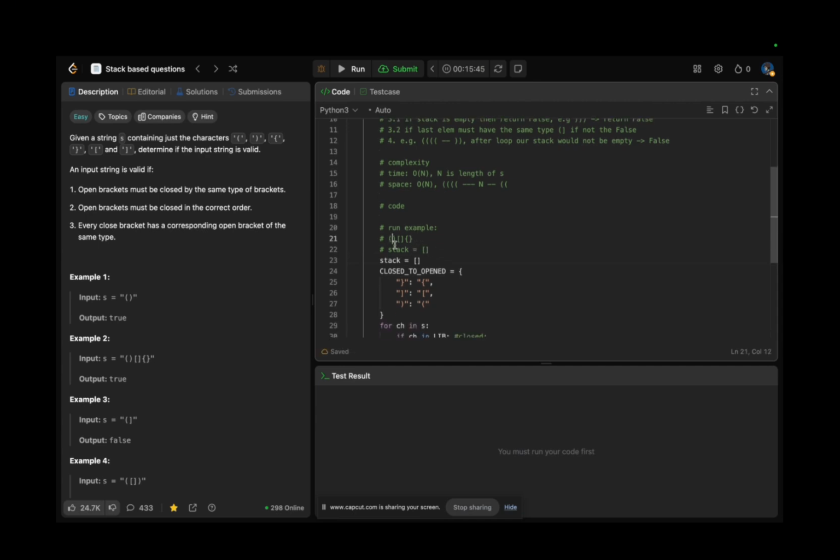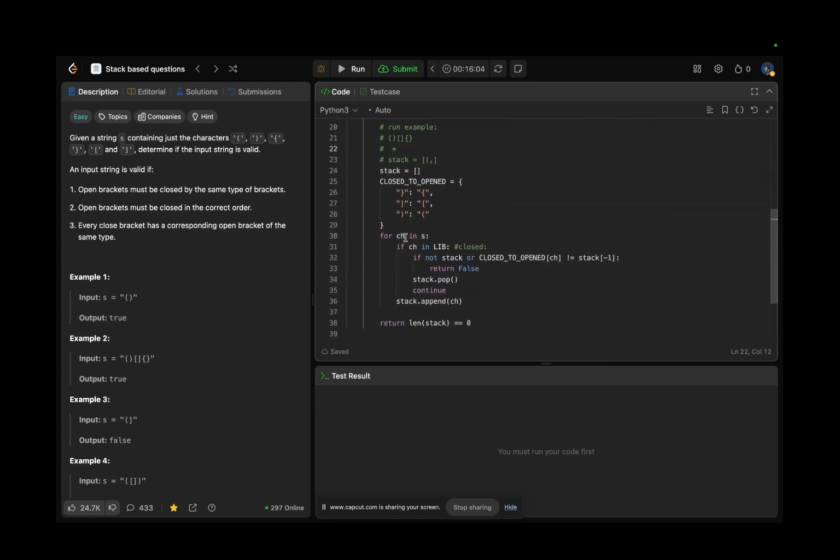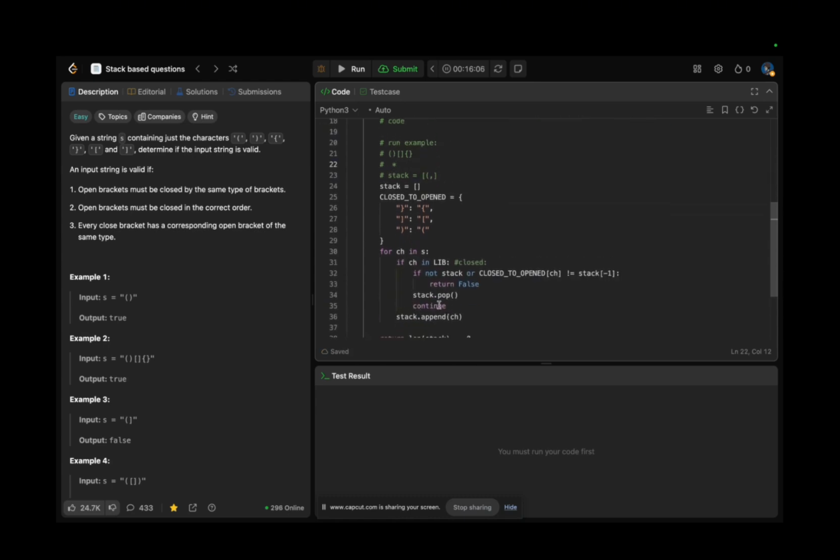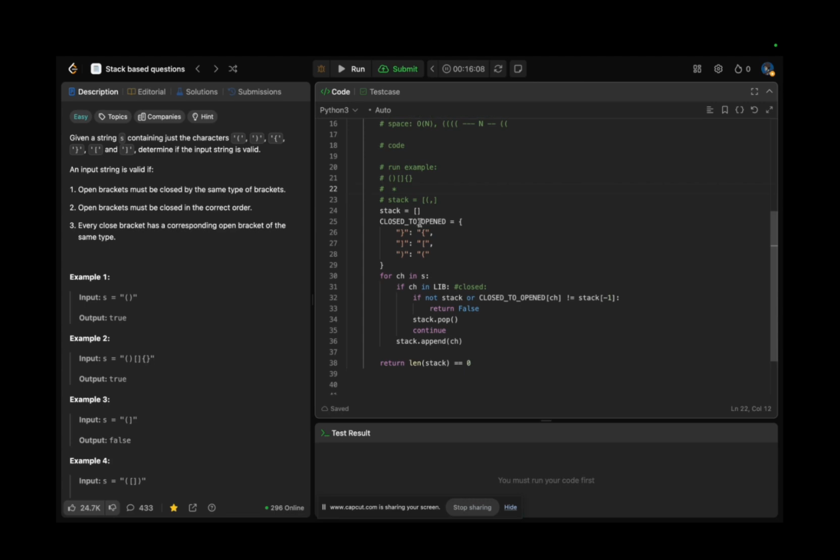So first of all, let's have an index here. We have an index here. Let's put an asterisk. Yeah, this is our index. First of all, this is an opened one. We can include the opened one in this solution. So then we are going to the next one. Then try to run the code, I mean run the example code line by line, not just in your head.